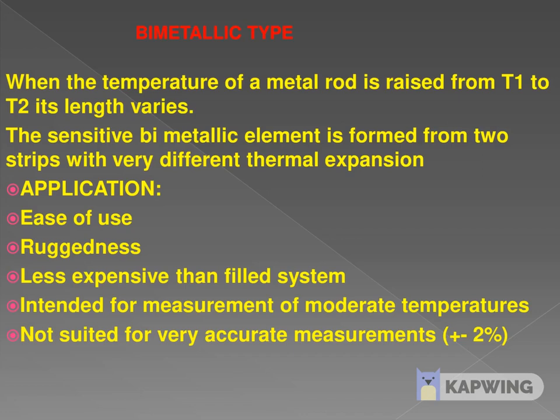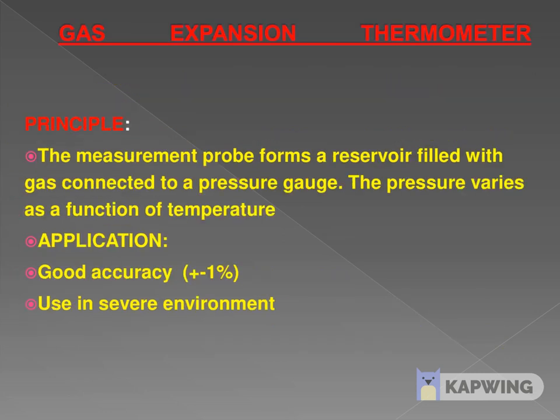Bimetallic type, this is a temperature gauge. When the temperature of the metal rod rises from T1 to T2, its length varies. The sensitive bimetallic element is formed from two strips with very different thermal expansion. Easy to use, less expensive than filled systems, intended for measurement of moderate temperature, not suited for very accurate measurement. Gas expansion thermometer: the measurement probe is a reservoir filled with gas connected to a pressure gauge. The pressure varies as a function of temperature. Good accuracy, used in severe environments, meaning critical environments. This we can also use in critical environments.